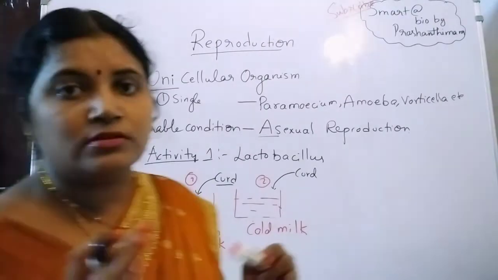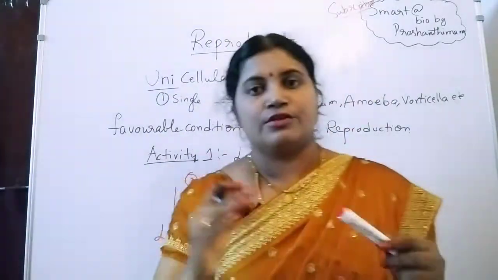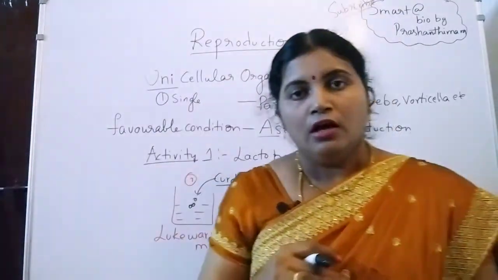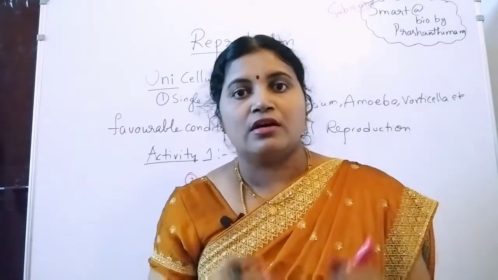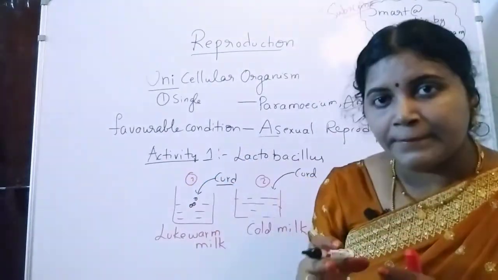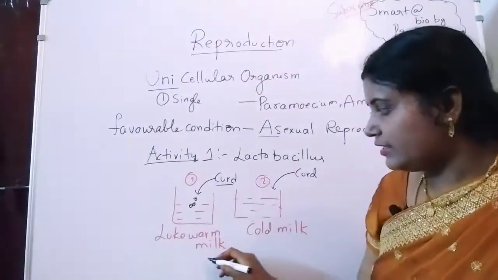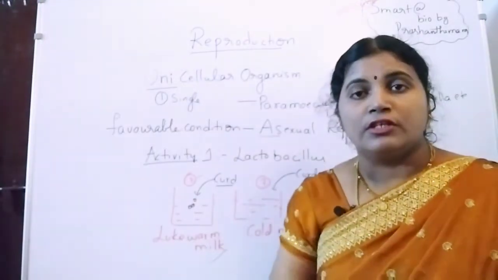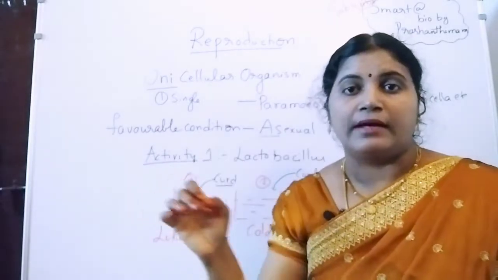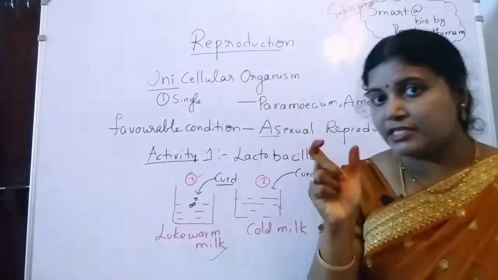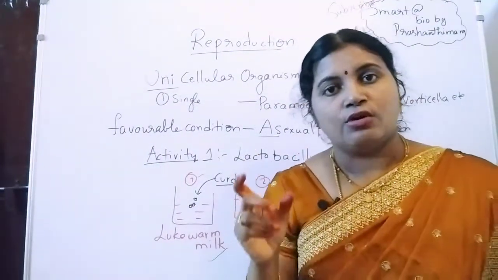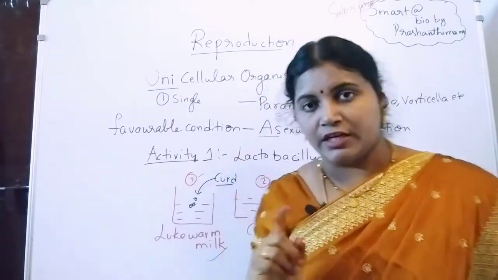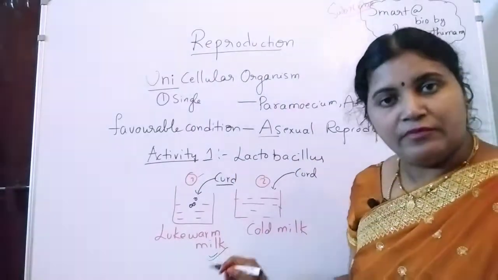After 30 to 40 minutes or 1 hour, we can see curd formation in which cup? In cup 1, the lukewarm milk. Why? Because the growth of lactobacillus bacteria requires constant temperature, which is available in lukewarm milk.